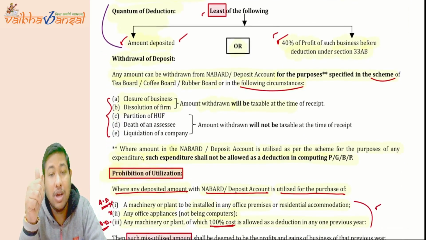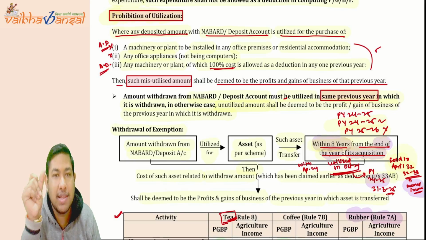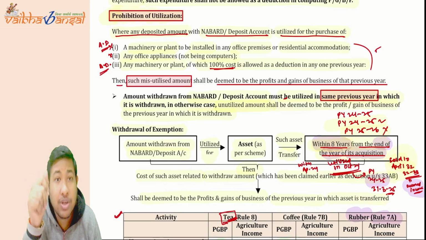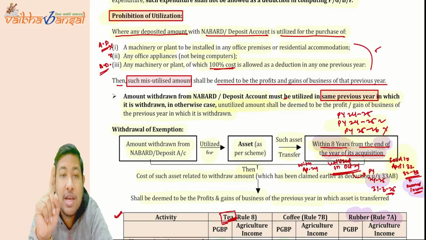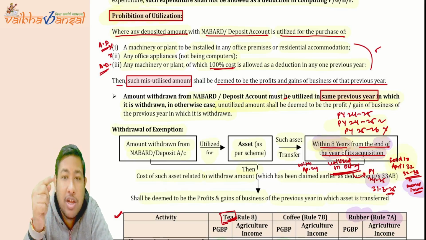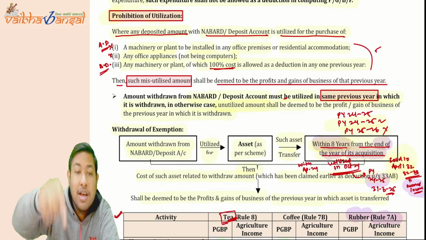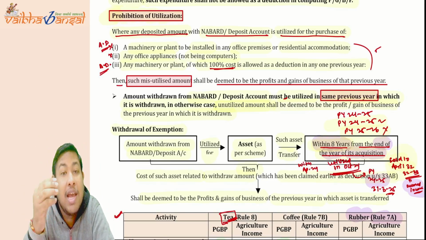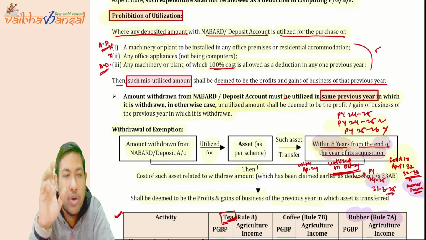Now, prohibition for utilization. What are the prohibitions for utilization? As already studied in additional depreciation, I have already reminded you of the points. First, any plant or machinery installed in the office premises or residential accommodation. Second, plant and machinery on which 100% cost is allowed as depreciation in any one previous year. And third, any office appliances. But here computers are not covered; for computers it is going to be allowed.